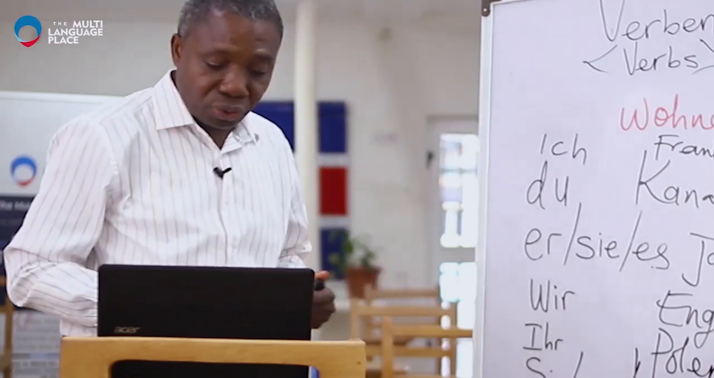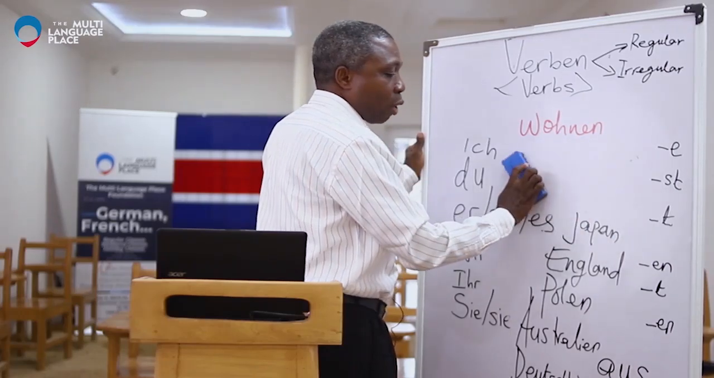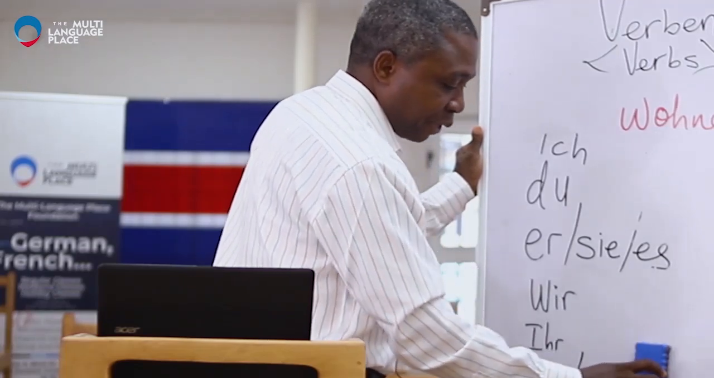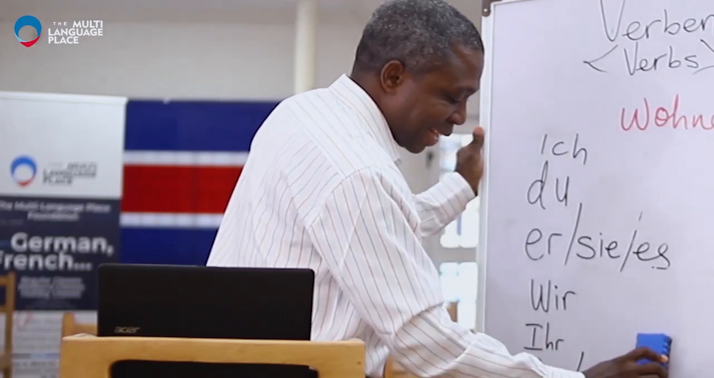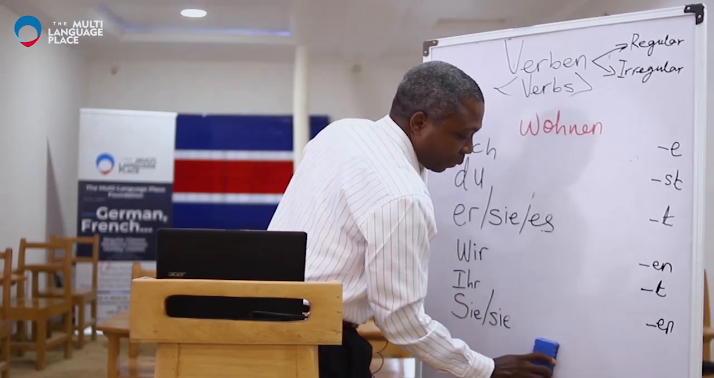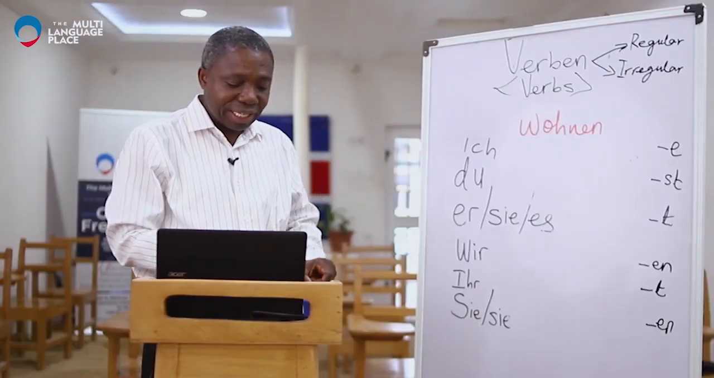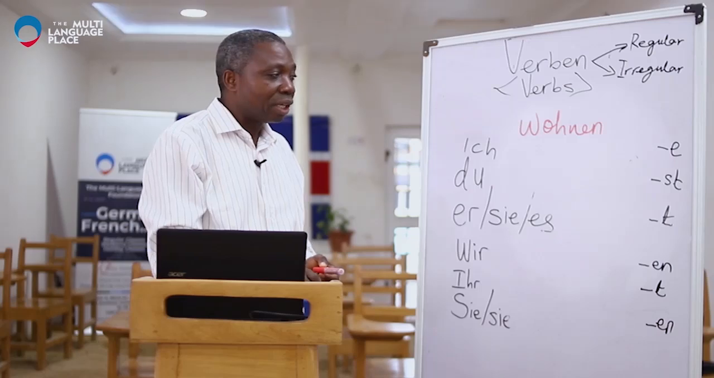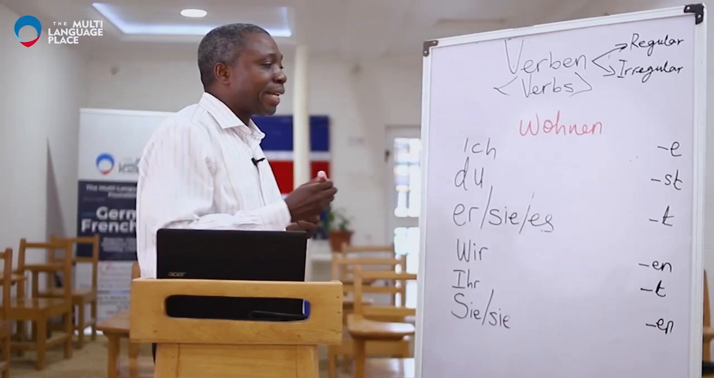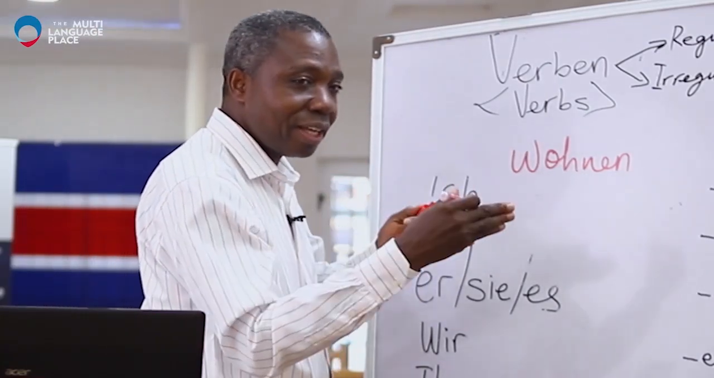Okay, let's quickly go to the second verb, and then we use the same formula of conjugation. And what is that formula? Remember, every verb is made up of a stem and an ending. And now we have another verb, and the verb is wohnen. Can you say it after me? Wohnen. Wohnen. Let's identify the stem, and then we identify the ending.